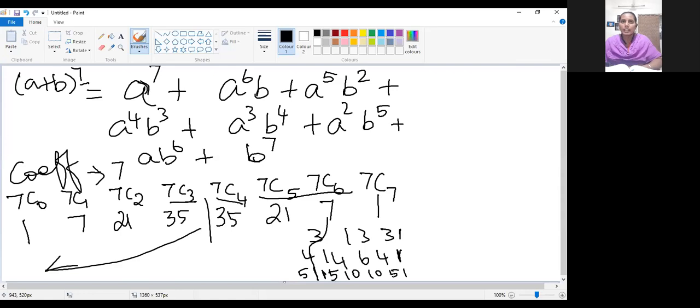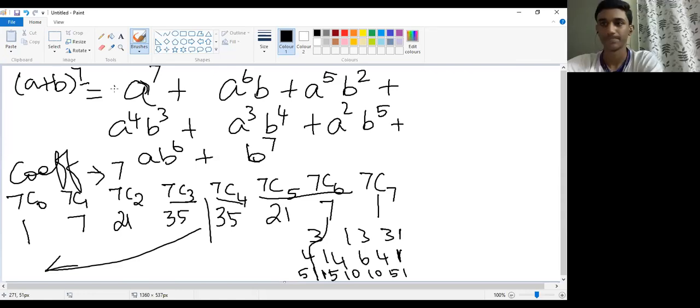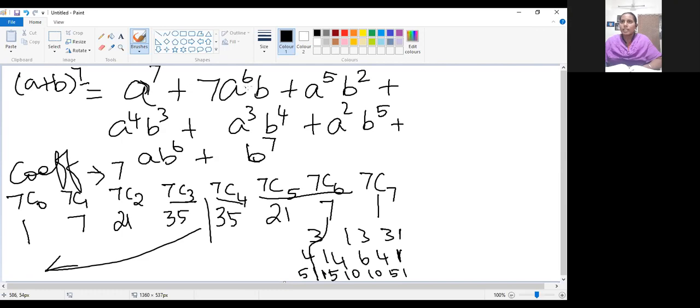So now take and write the coefficient values at the top. So 1, a power 7 as it is. 7, a power 6. Here 21 will come. Here 35, again 35. Here 21 will come. So here 7, and here 1.